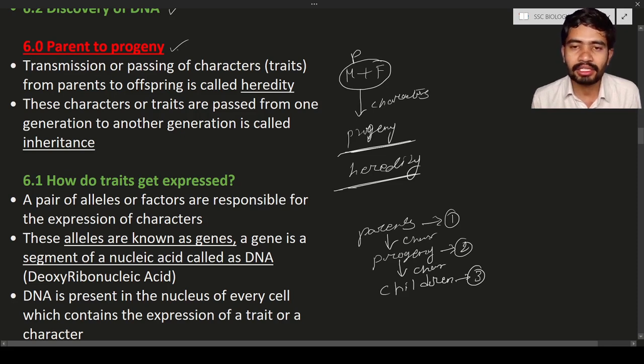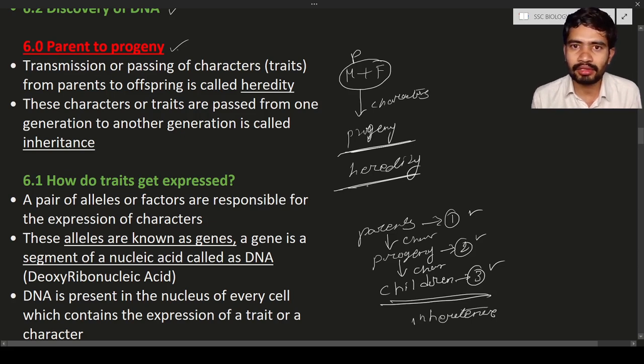Characters are passing from one generation to another generation, and so on. Such passing of characters from one generation to another generation is known as inheritance.